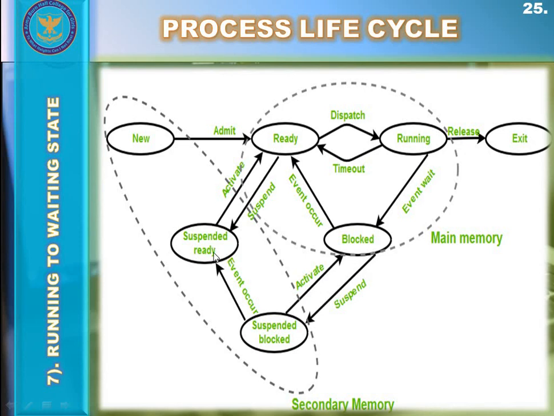When RAM gets some empty space, the process from the ready suspended state can be moved back to the ready state, where it would be placed inside the ready queue inside the RAM. And inside that ready queue, the process would wait for the CPU to become available.